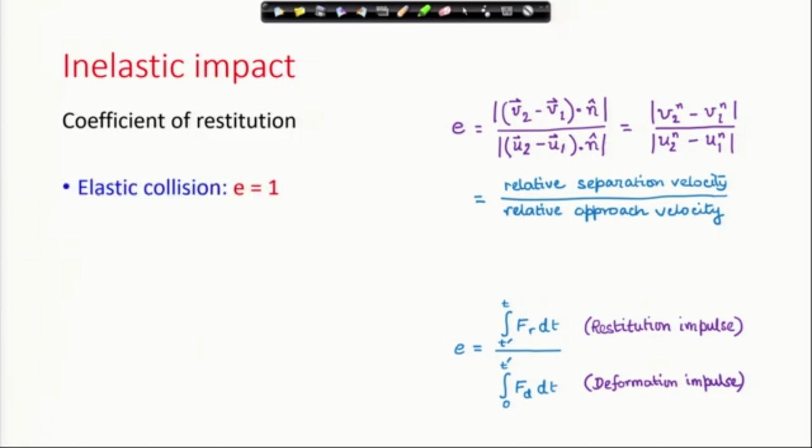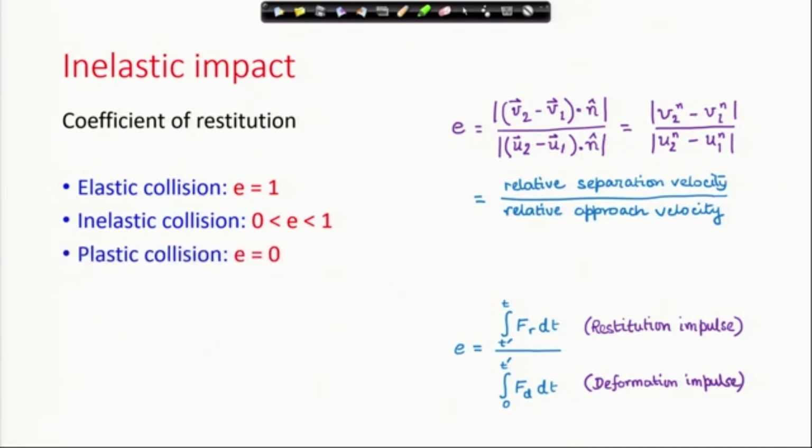For elastic collision, the coefficient of restitution is 1, and you can check that energy is conserved. In inelastic collision, we have E lying between 0 and 1. It is not equal to 1, it is not equal to 0, but lies between 0 and 1. For plastic collision, where there is merger, E is 0, which means there is no separation. There can be an approach velocity, but there is no separation.